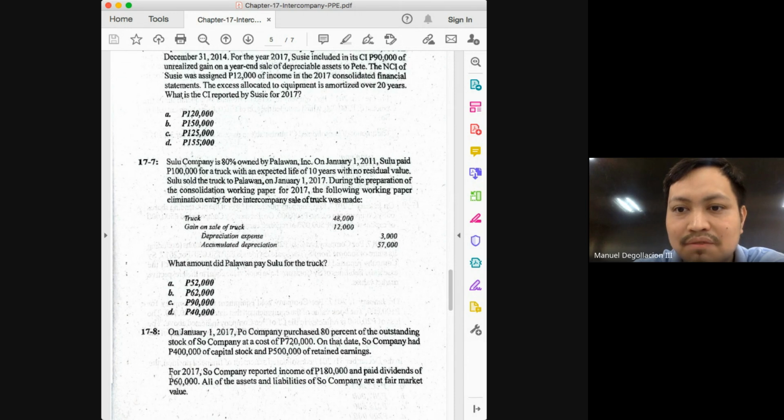Okay, by 2017, class, how many years are left? It was purchased in 2011. 2011, 2012, 13, 14, 15, 16. So it has been depreciated for 6 years already. So the remaining life would be 4 years.